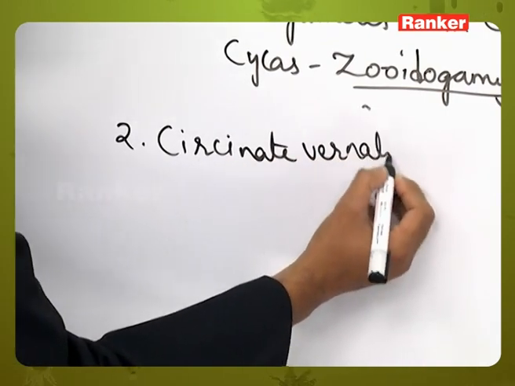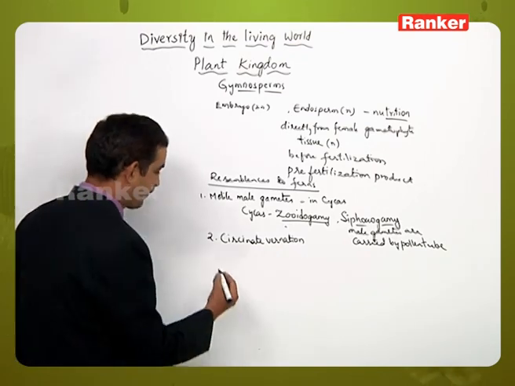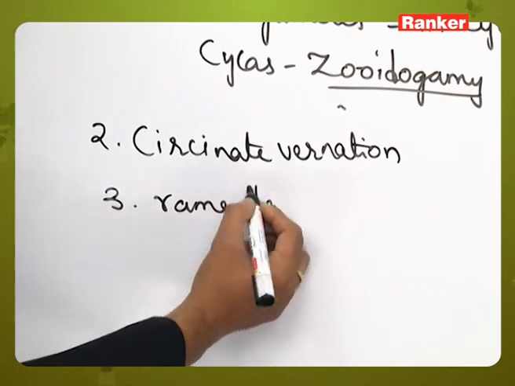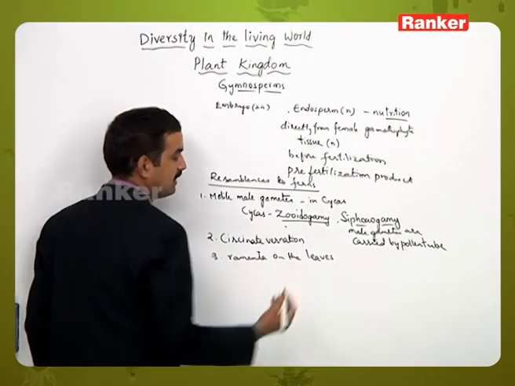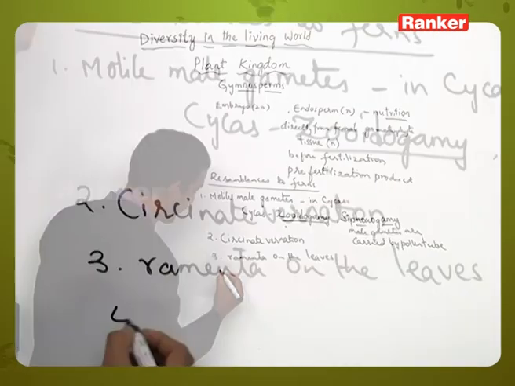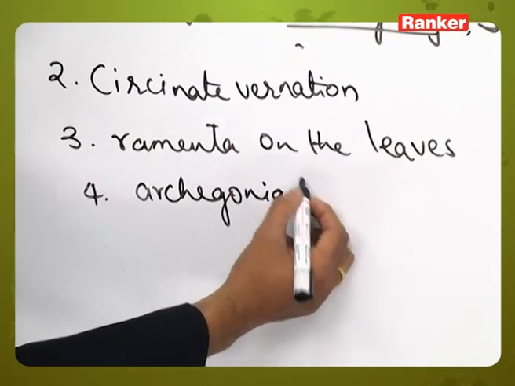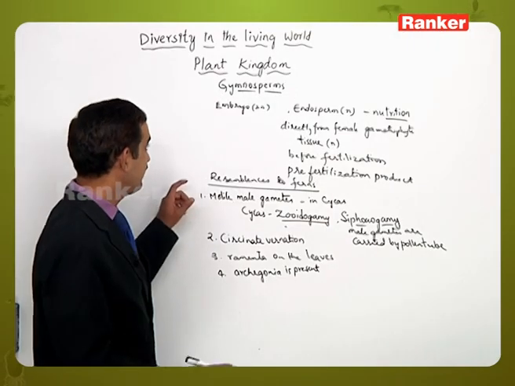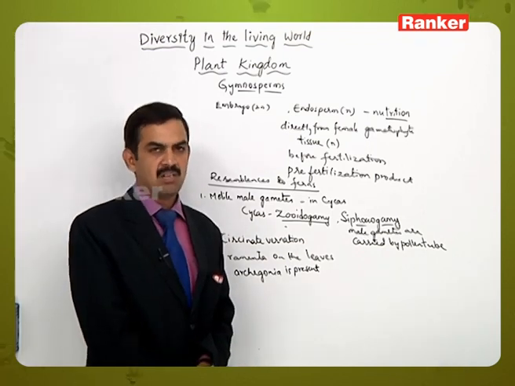Second, some of the members will show circinate vernation. That is, young leaves will show watch-spring-like coiling, and some will have ramenta on the leaves, and another character is the presence of archegonia. So these are some of the characteristic features exhibited by members of gymnosperms like cycas, which resemble the fern plants.